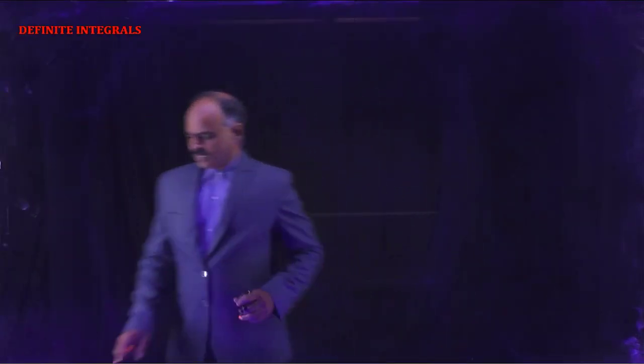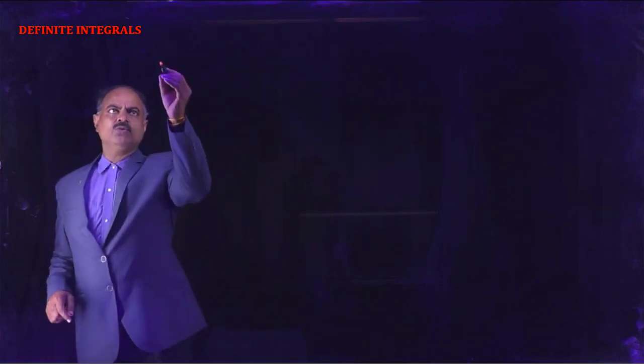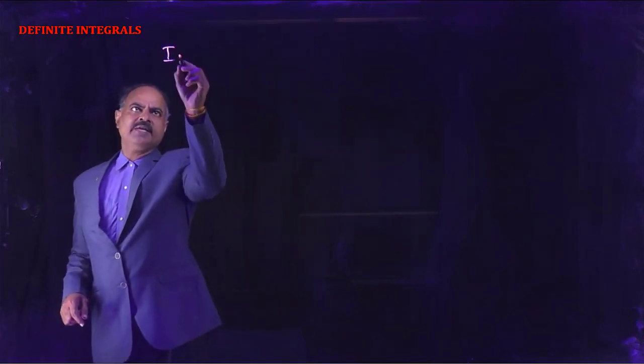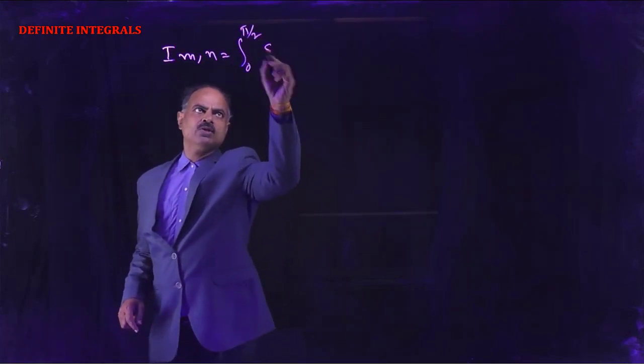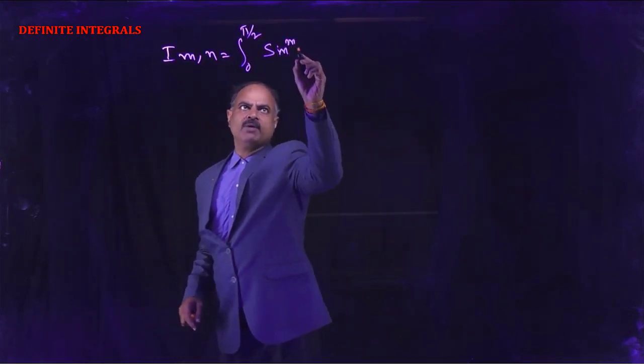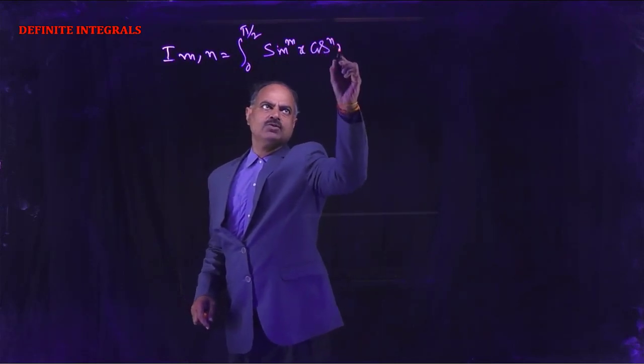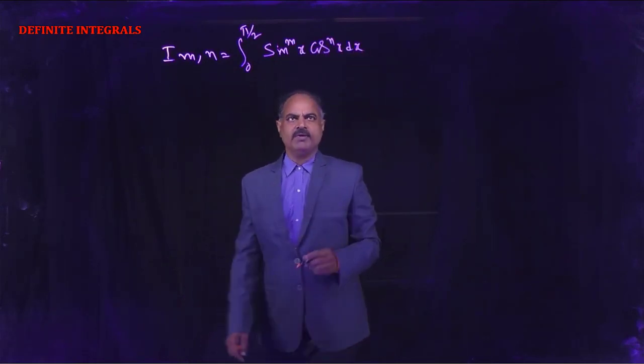Next, I(m, n) equals integral 0 to pi by 2 sin^m x cos^n x dx.